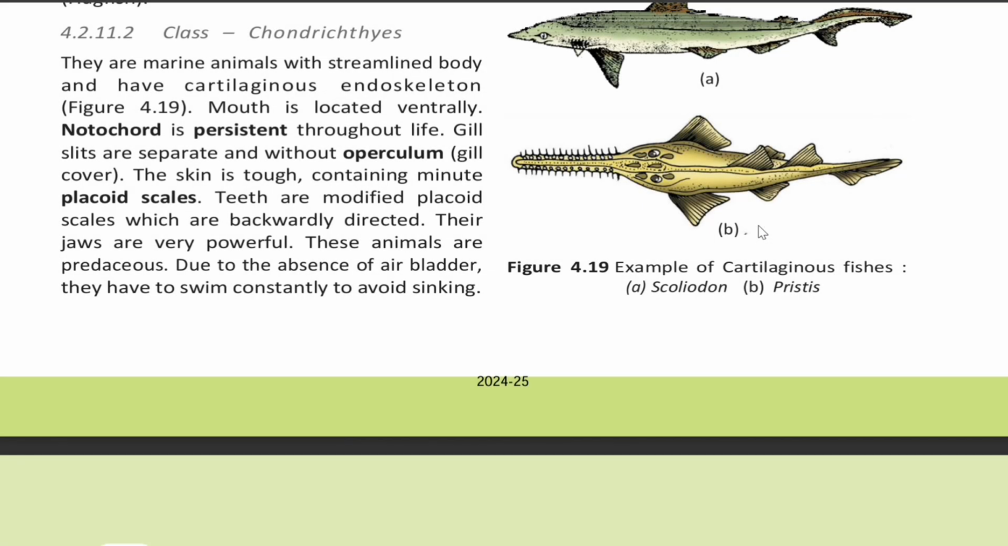4.2.11.2 Class Chondrichthyes. They are marine animals with a streamlined body and cartilaginous endoskeleton. Mouth is located ventrally. Notochord is persistent throughout life. Gill slits are separate and without operculum, that is gill cover. The skin is tough, containing minute placoid scales. Teeth are modified placoid scales which are backwardly directed. Their jaws are very powerful. These animals are predaceous. Due to the absence of air bladder, they have to swim constantly to avoid sinking.